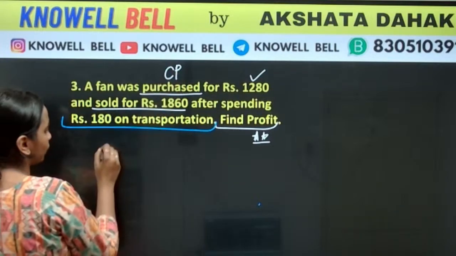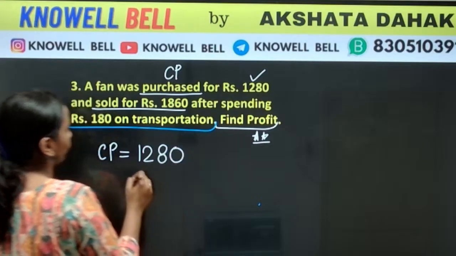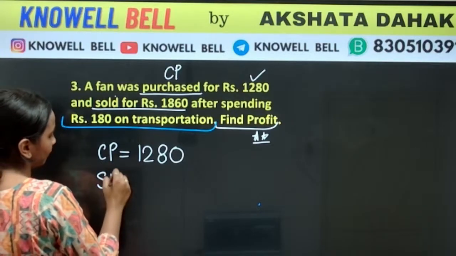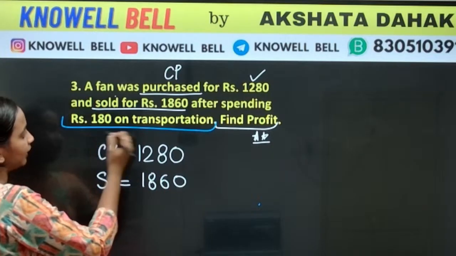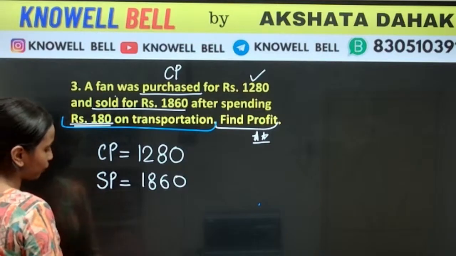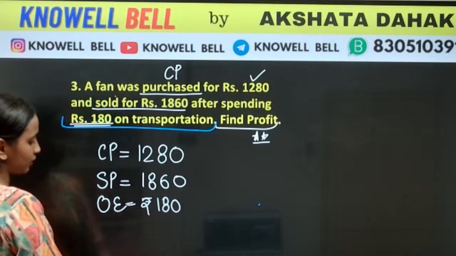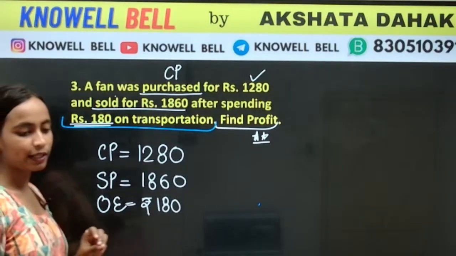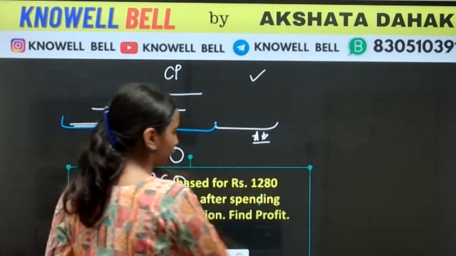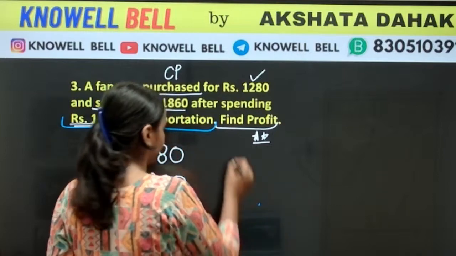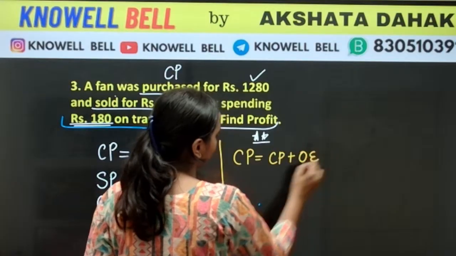So everyone have a look here. What was the CP? CP value is 1280. What is the value of SP? SP value is 1860. Then they are spending rupees 180 on transportation. So transportation क्या है? Transportation is overhead expenses, and overhead expenses they are always added in CP. हम उसको हमेशा कहाँ ऐड करते हैं? We always add it in CP. So what will be the new CP? New CP will be old CP plus overhead expenses.